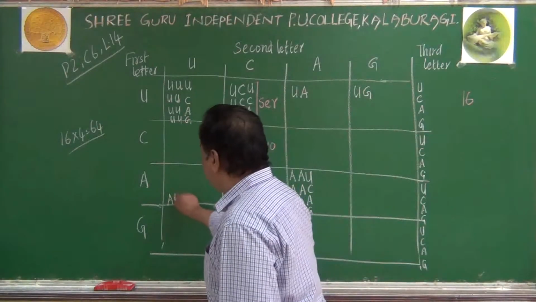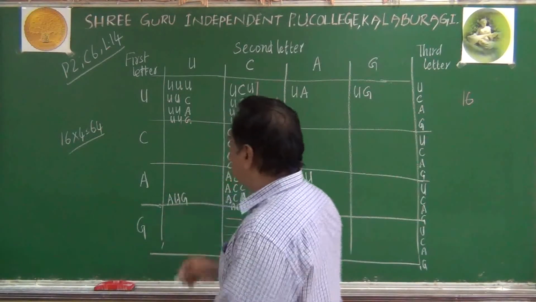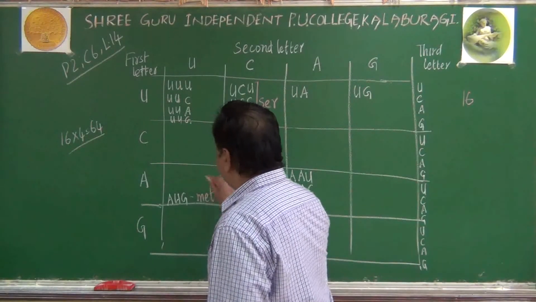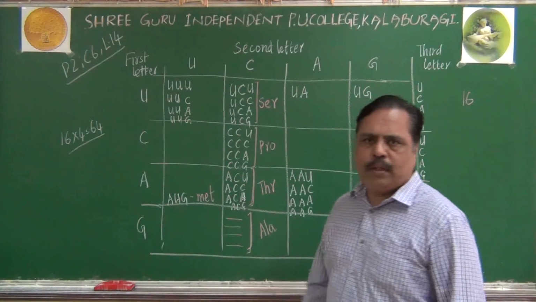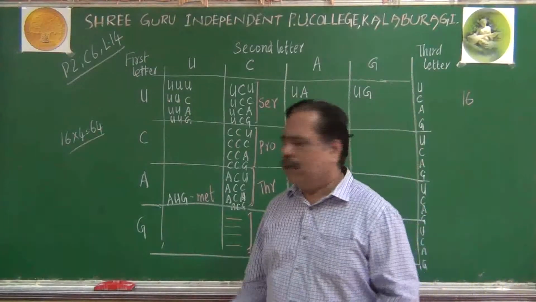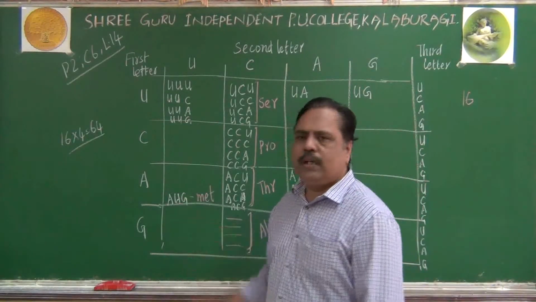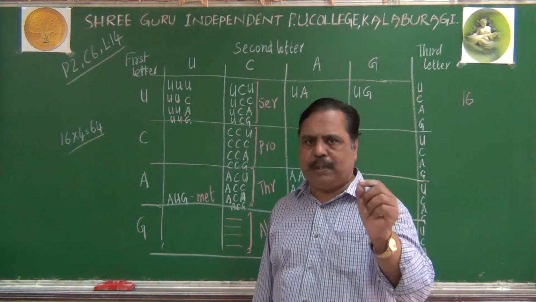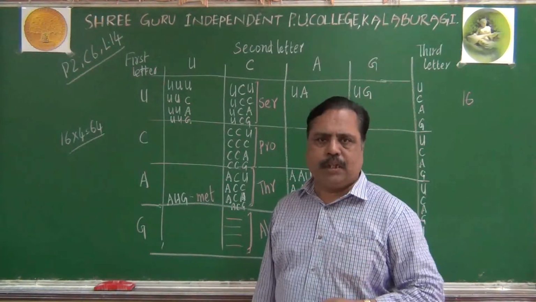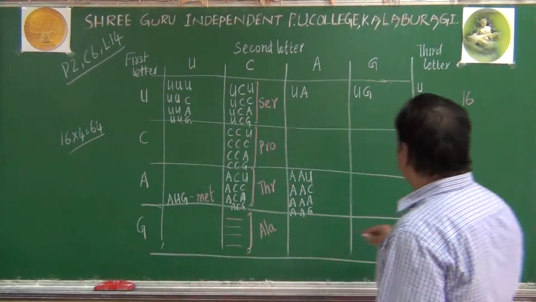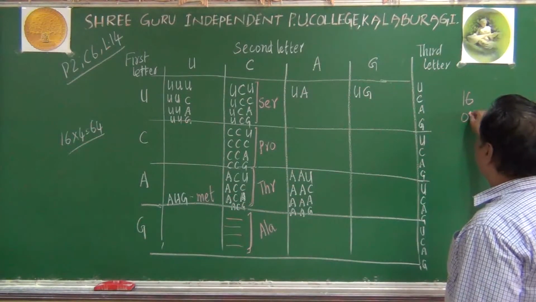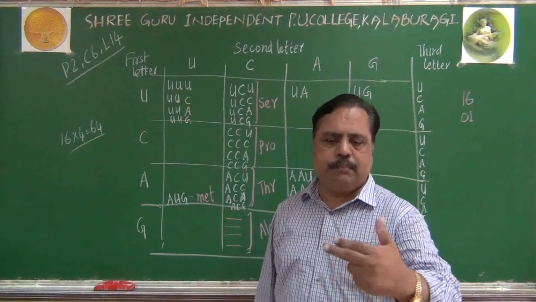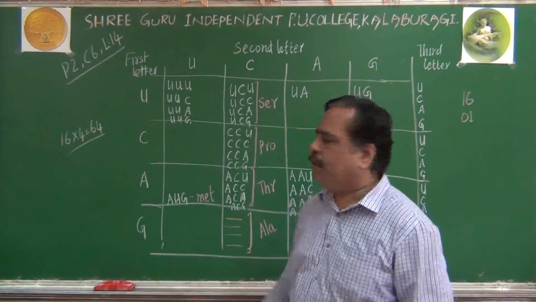So AUG is the codon which will code for methionine amino acid. I told you it has got a dual function. Either it can code for methionine or it can code for initiator also. If it is present at the 5' end, it will initiate the process. Okay, AUG methionine. One more codon I deciphered now.